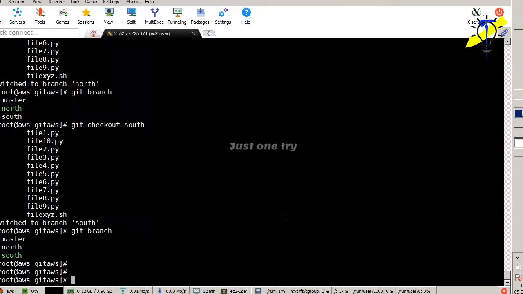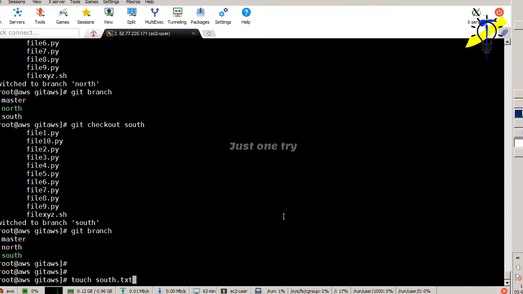Okay, it looks better. So now I want to create some files. I just create some file. The file name is south.txt. So I'm touching the file inside the south branch. Listen carefully.